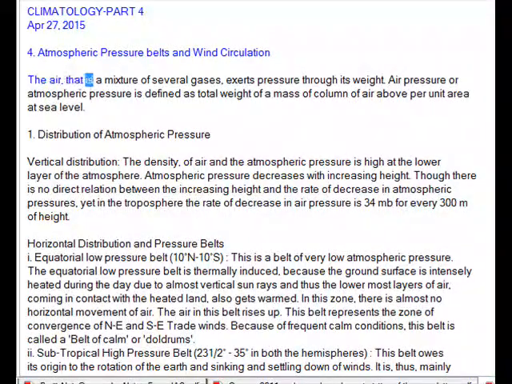The air, that is a mixture of several gases, exerts pressure through its weight. Its pressure, or atmospheric pressure, is defined as the total weight of a column of air above per unit area at sea level.